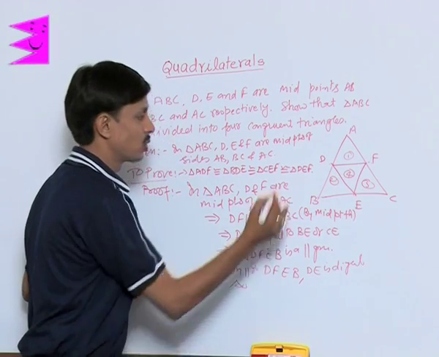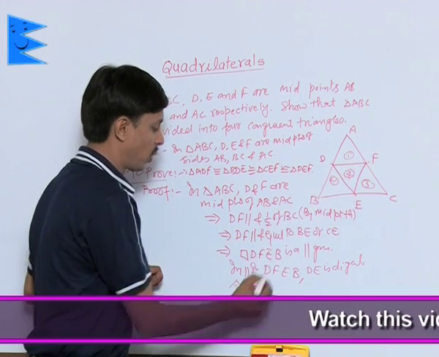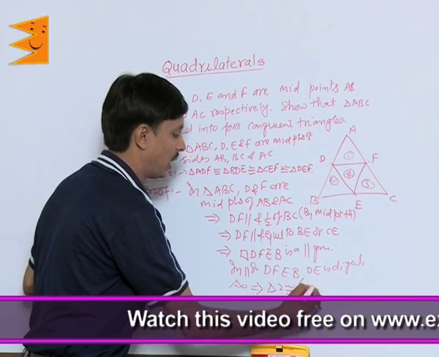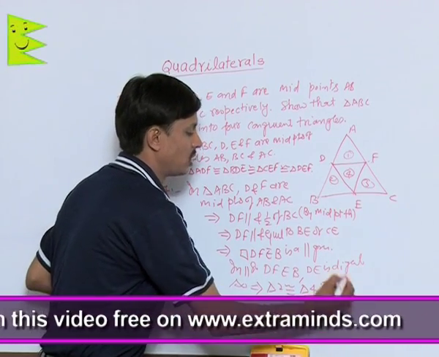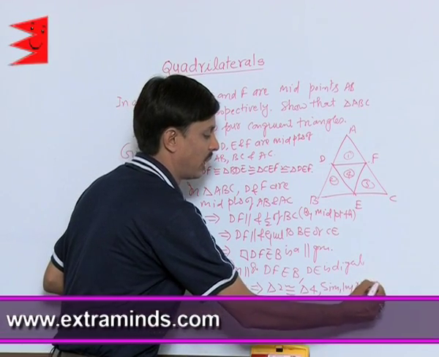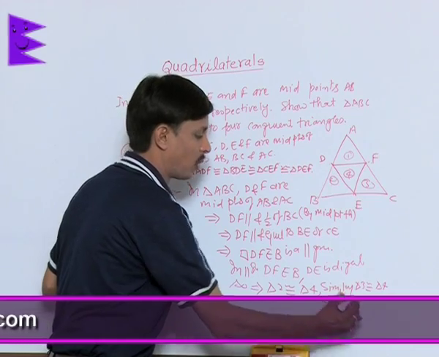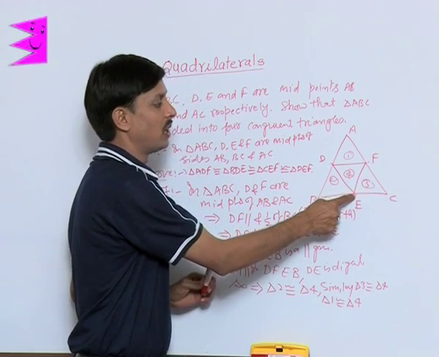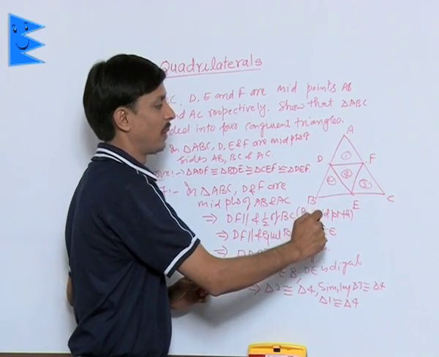So I can say that triangle 2 and 4 are congruent. Triangle 2 is congruent to triangle 4. Similarly, I can say triangle 3 is congruent to triangle 4. Triangle 1 is congruent to triangle 4, as DFCE will also be a parallelogram. ADEF will also be a parallelogram.